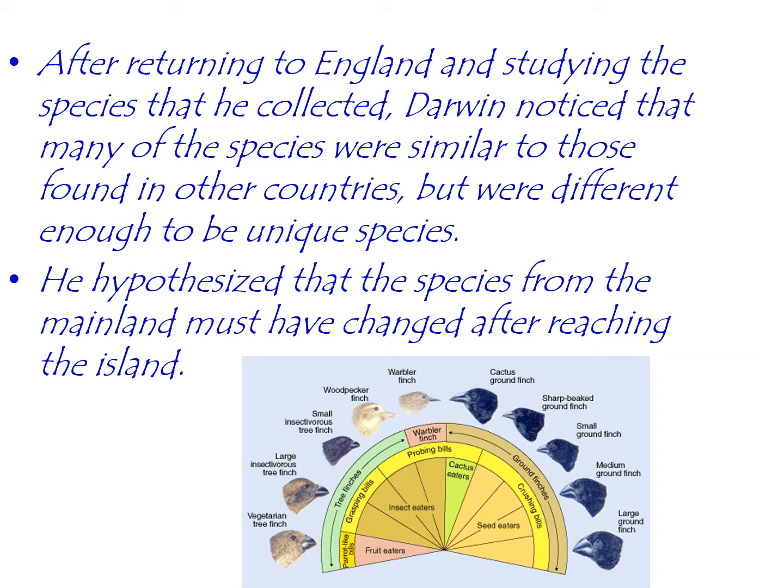His hypothesis was that these finches must have somehow blown over to the Galapagos from the mainland. And as they lived in these different environments, birds with different beak sizes survived better in different environments. And he especially saw in areas where there was drought and all of the seeds that were available were hard and dried out, birds that had much larger, stronger beaks were more prevalent. In areas where there was much more rain, and so there were a lot more softer seeds available, tiny seeds, then birds with smaller beaks were able to survive better.